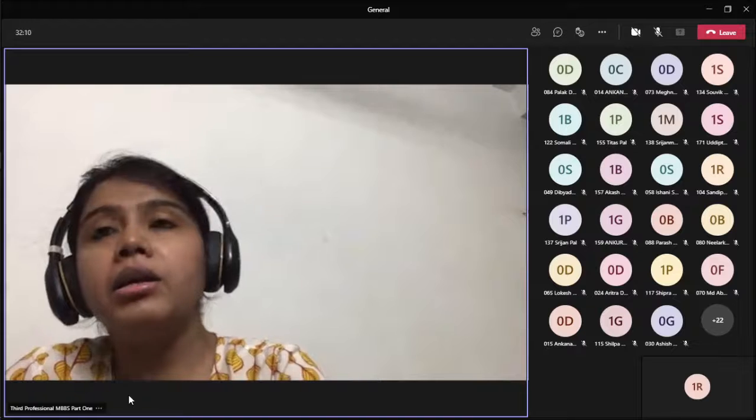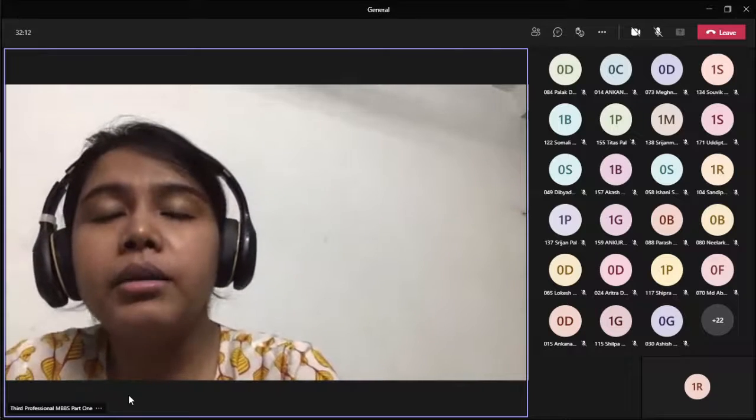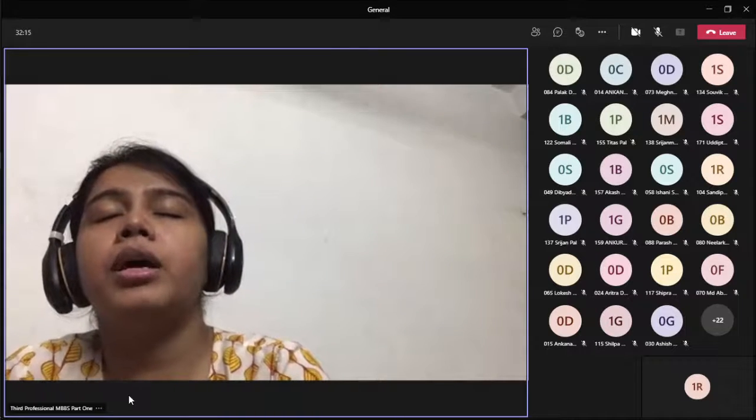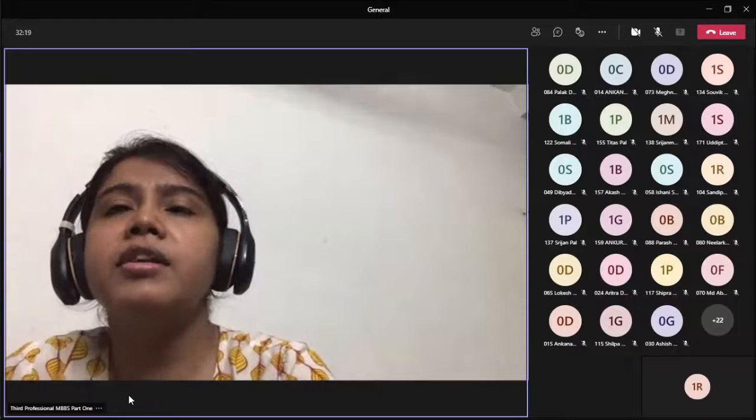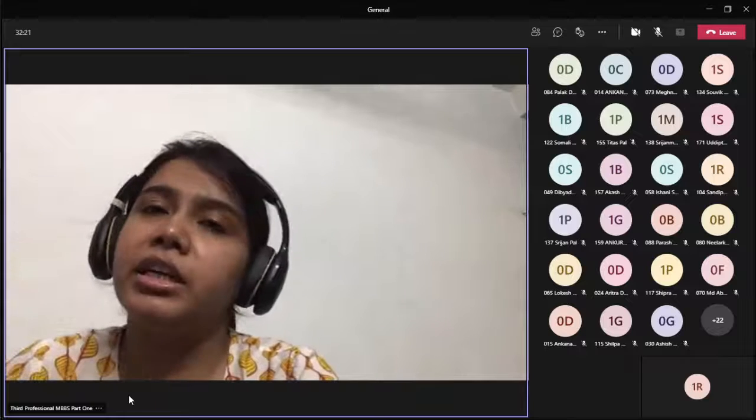Okay, pallor. How will we see pallor? From where do we detect pallor in the body? First, the lower palpebral conjunctiva.